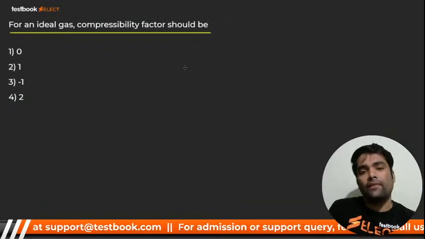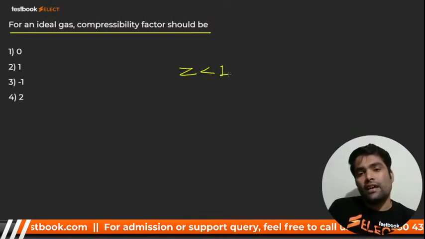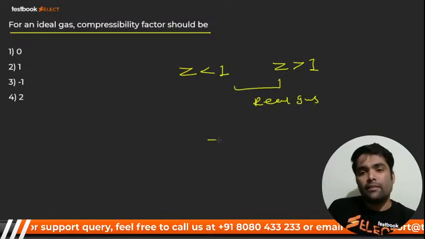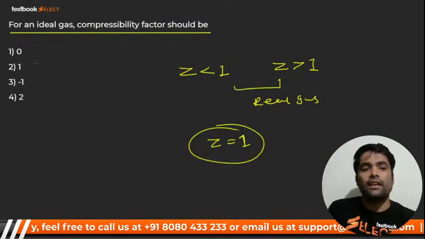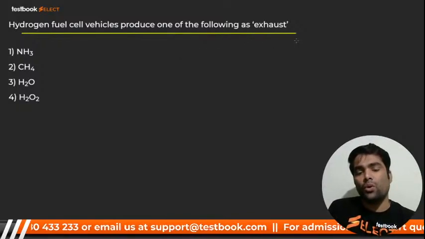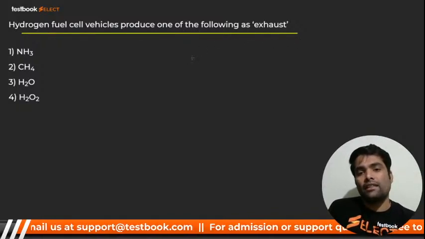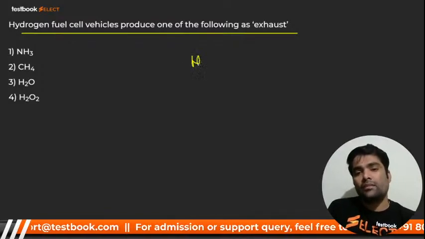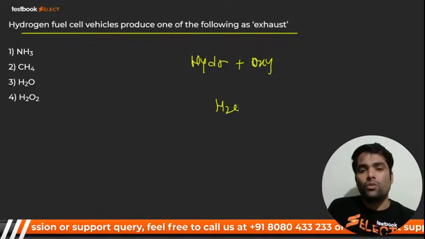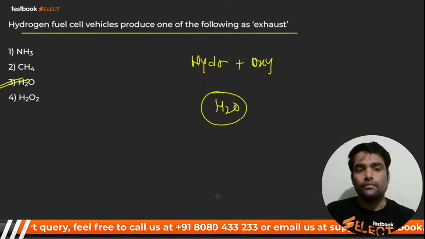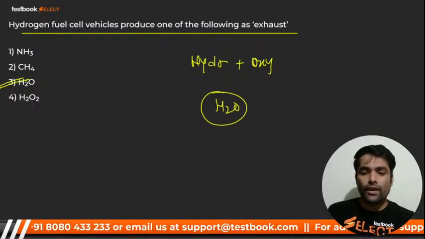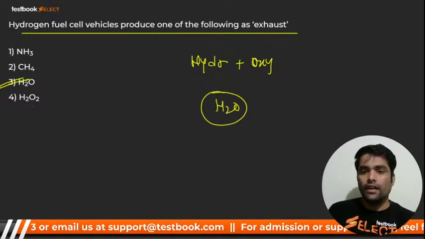For an ideal gas, compressibility factor, ideal gas, that is what? If it is less than 1, it is for what? It is the case of real gas. And when Z becomes 1, then my dear, real gas gets converted into ideal gas. Hydrogen fuel cell vehicles produce one of the following as exhaust. What do they make? When hydrogen reacts with oxygen, hydrogen plus what, my dear? Oxygen, what will they produce? H2O, water vapor. Don't go and write H2O2, they will produce H2O. Okay, here we go for next.